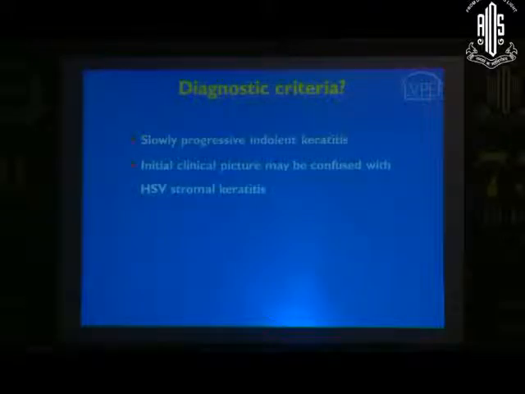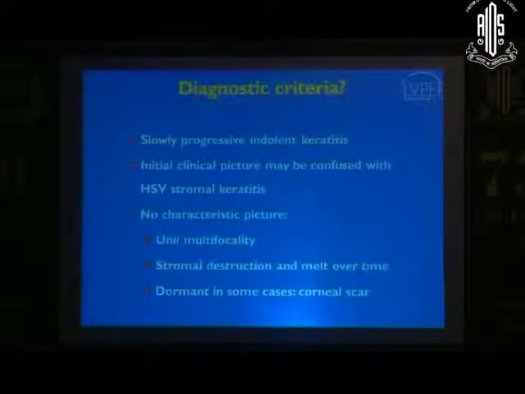So are there any diagnostic criteria? Probably if you have a very slowly progressing, very long-term history, and initially you think it was HSV but it looks a little different, and therefore there's no characteristic picture. Generally it's a single focus but can have multiple foci also. And if you just leave it alone, slowly it will melt the stroma. And in some cases it can just lie dormant and behave like a corneal scar.